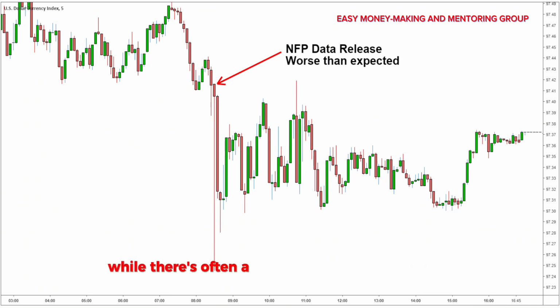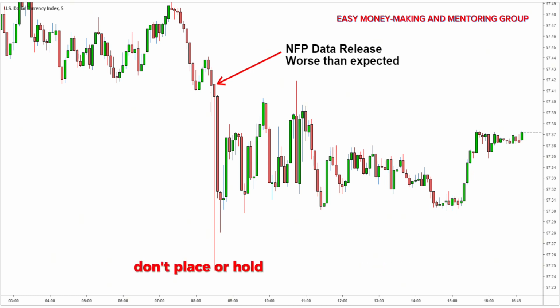While there's often a large reaction in the seconds following the announcement, volatility and large price moves may follow for the next several hours. When to place trades: it is in the aftermath of the NFP report that we as retail day traders make our trades. I usually wait at least a minute, and often more, to make a trade after the NFP is released.